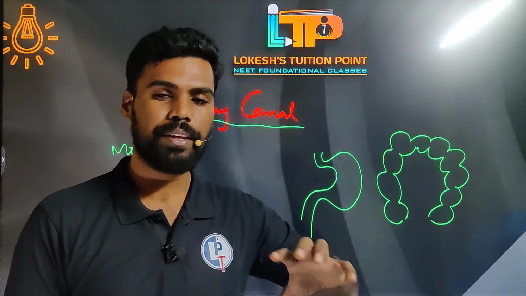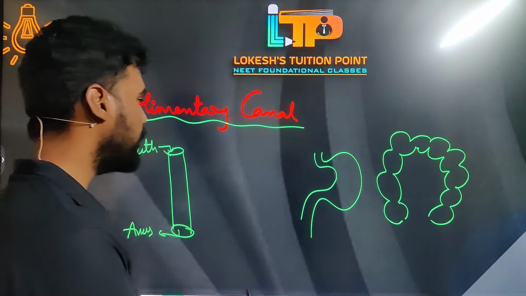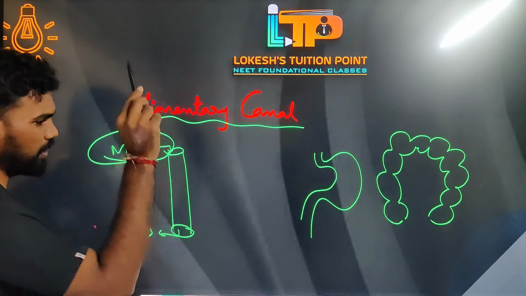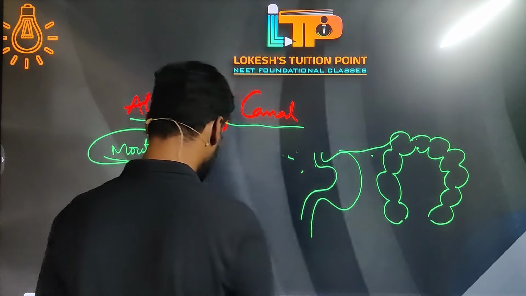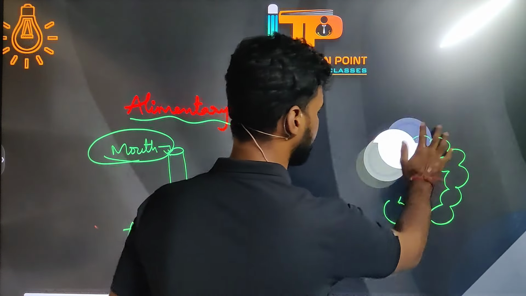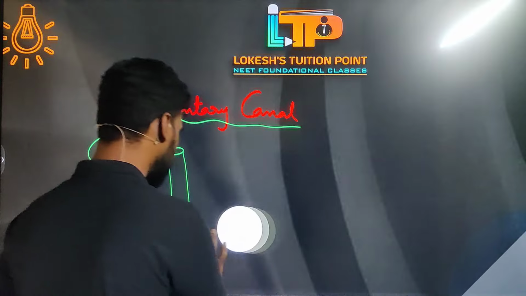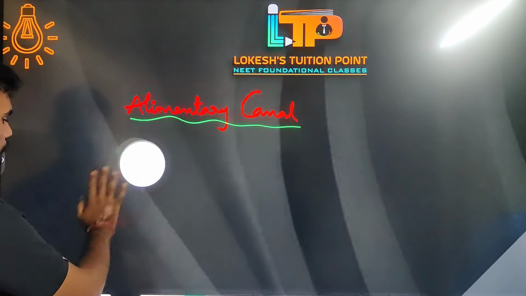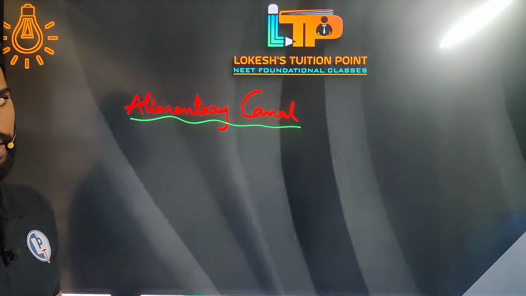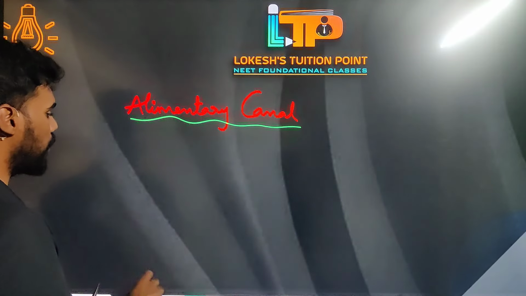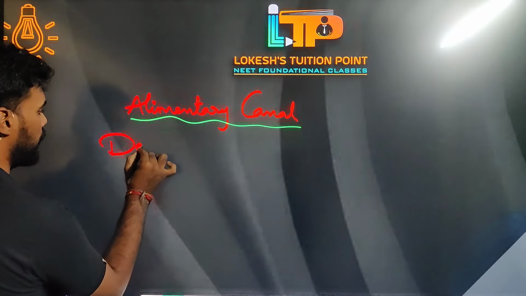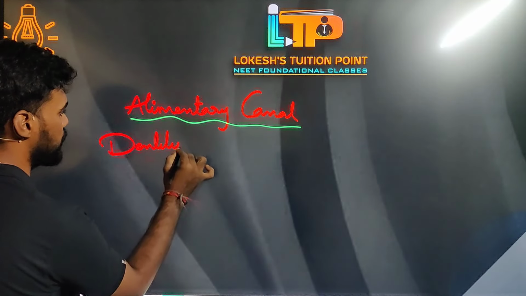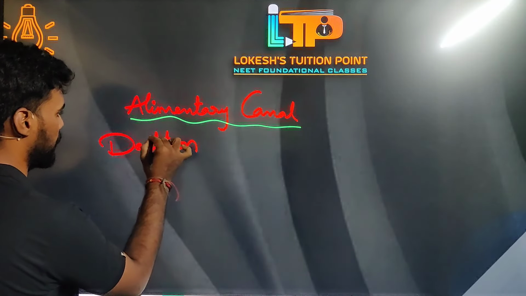Now if you look here, the alimentary canal starts with what? With the mouth, I said. Yes or no? Now in the mouth, we can find teeth. Yes, tooth or teeth are present here. Firstly, let's talk about dentition. What kind of dentition is present inside the human body?